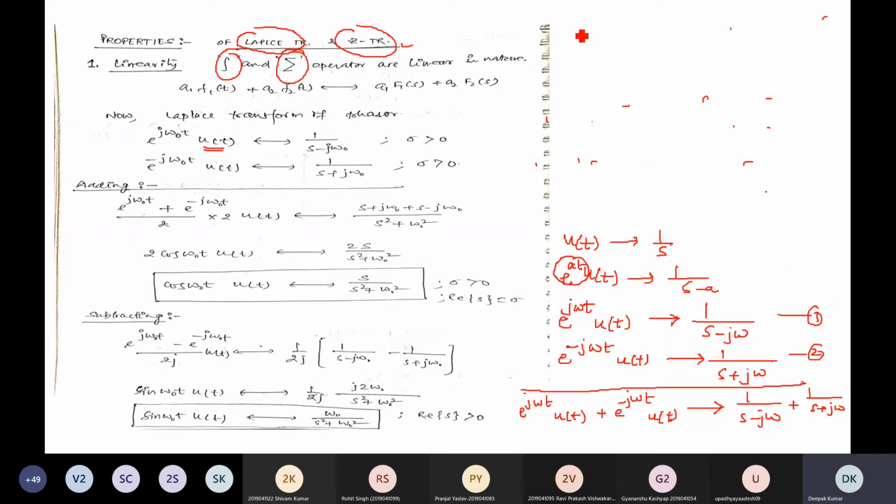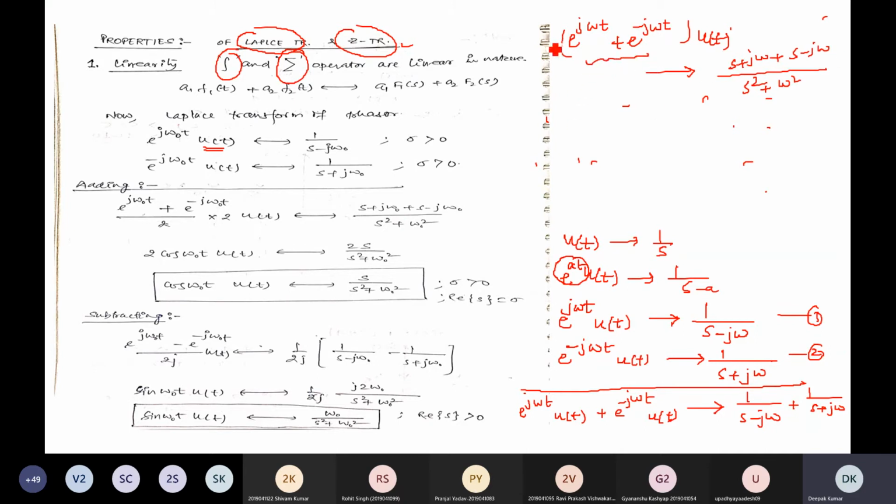If you take it common, that will be e to the power j omega t plus e to the power minus j omega t, into u of t, and in the right hand side take the sum of the two fractional terms, s plus j omega plus s minus j omega over s square plus omega square.